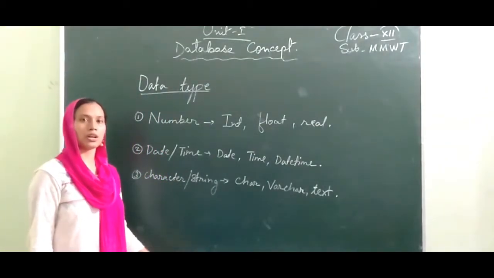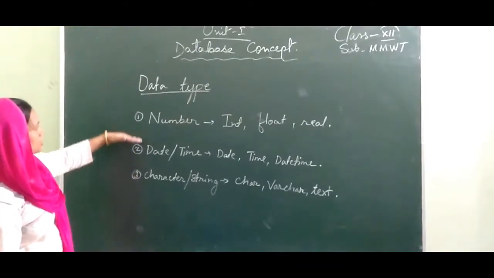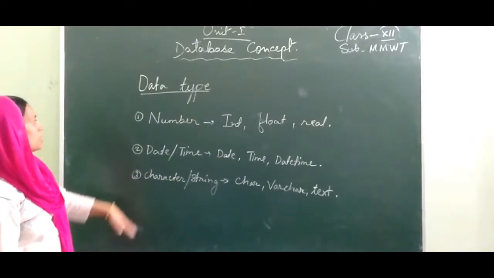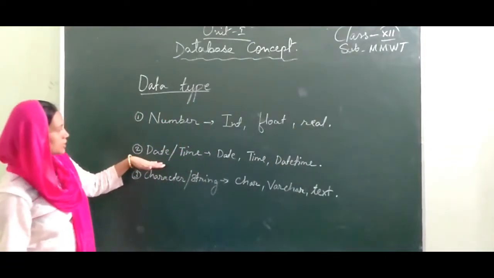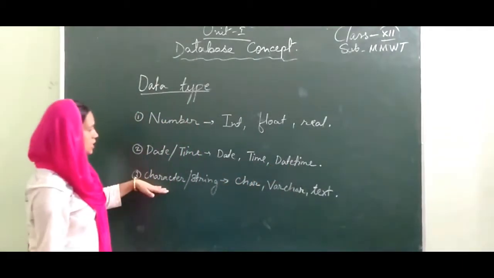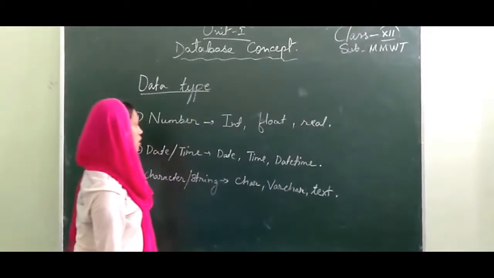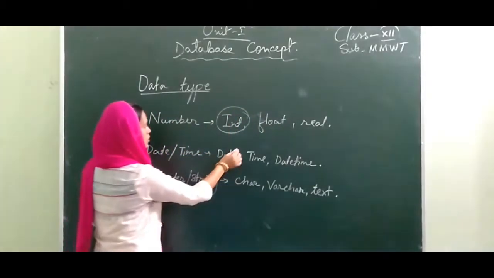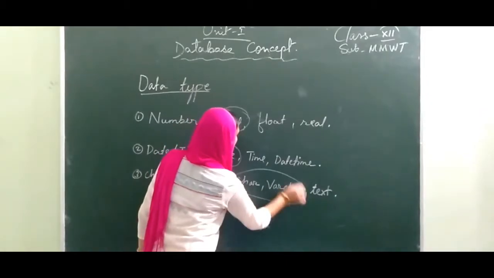So in class 12 we are going to learn about MySQL. In MySQL there are three types of data type: number, date or time, and character or string data type. In number we have int, float and real. In date or time we have date, time and datetime. In character we have char, varchar and text. Out of these, in number we mostly use int, in date or time we use date, and in character we use char or varchar.